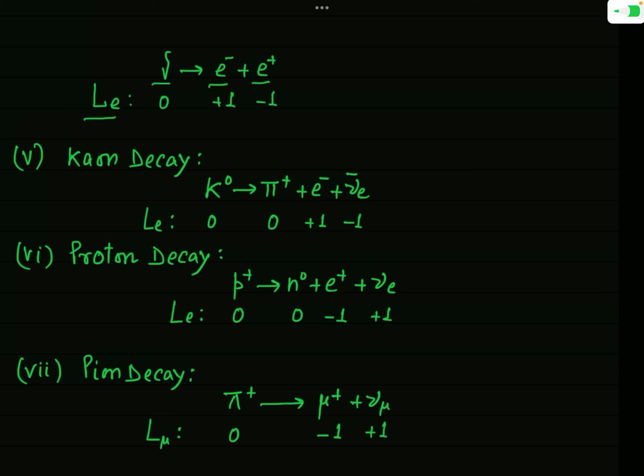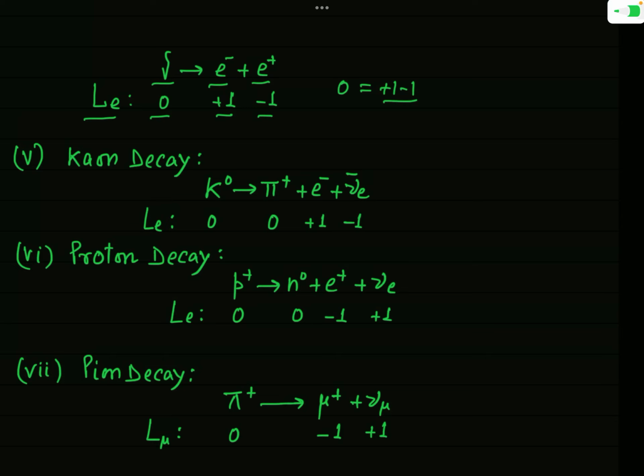Since gamma is not a lepton, this is just a photon, a boson, its Le will be 0. For electron Le is equal to +1, and for the anti-electron it is -1. So before the process the total value of Le was 0, and after the process it is +1 -1, which is simply equal to 0.